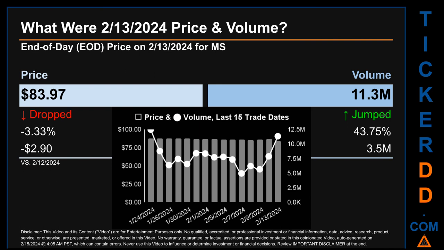Across a range of $4.05, the max and minimum end-of-day price were respectively 88.02 and 83.97. Volume saw a range of 7.5 million, from a day low of 5 million to a day high of 12.5 million.